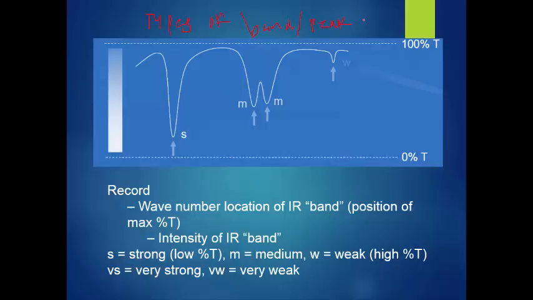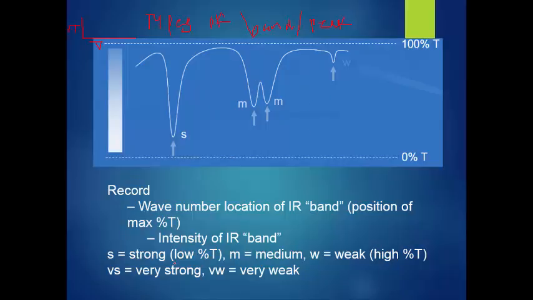Wave number location of IR band: always remember, IR is plotted in this direction. Here is the percent transmittance and here is the wave number. Intensity of IR band: there are mainly three types of band, that is strong band, medium band and weak band.